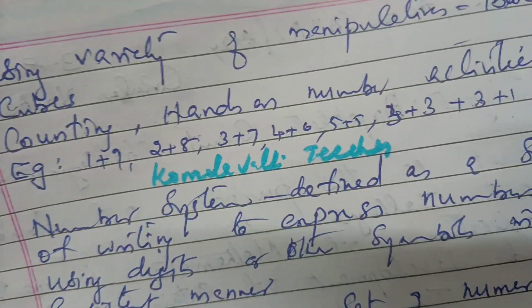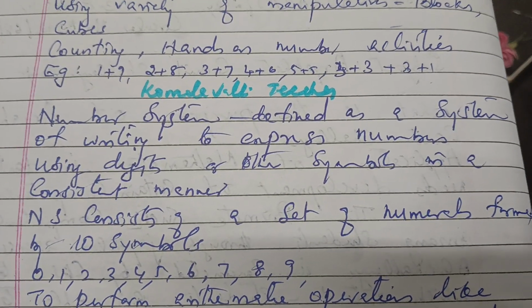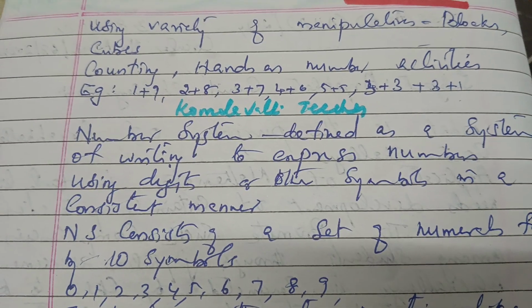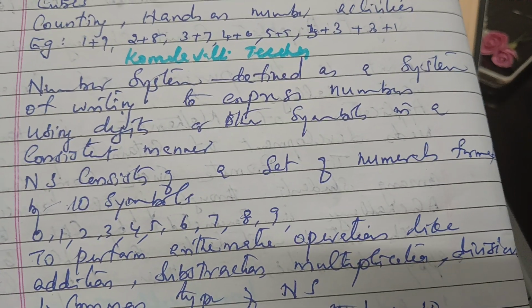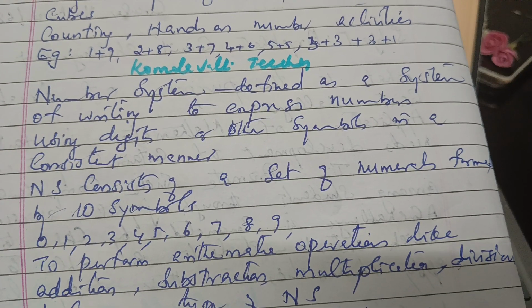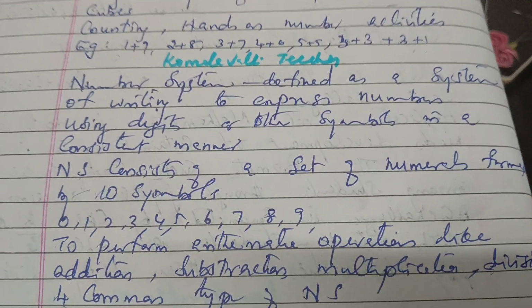Then comes what is number system. So we first said number sense and now number system. Number system is defined as a system of writing to express numbers using digits or other symbols in a consistent manner. Number system consists of a set of numerals formed by 10 symbols: 0, 1, 2, 3, 4, 5, 6, 7, 8, 9.